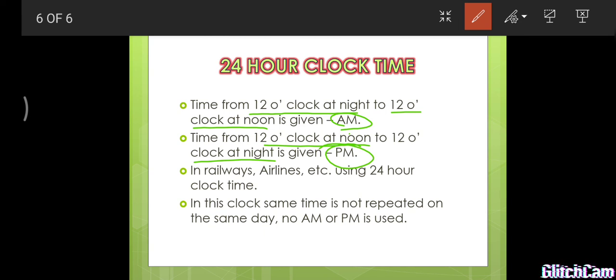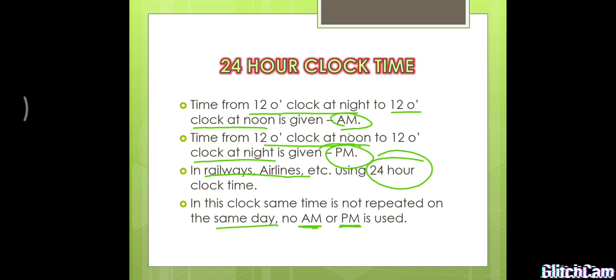But in railways and airlines they are not using the 12 hours clock, they are using 24 hours timing. So what is the difference in 24 hours timing? The same time is not repeated on the same day. Usually after 12 o'clock, the same 1 o'clock is repeated again. But in the 24 hours clock, after 12 o'clock it is 13, 14, 15. So the same time is not repeated on the same day. So there is no AM or PM used in the 24 hours clock timing. So up to this we conclude the section. Thank you.